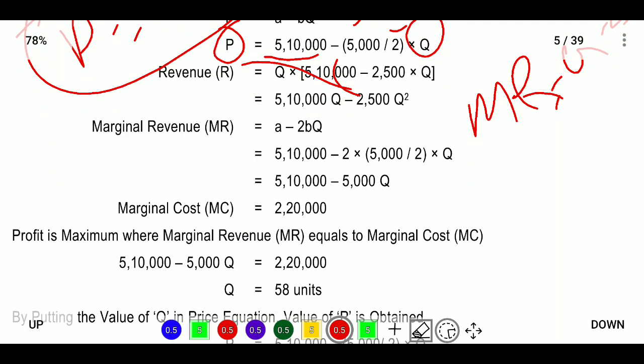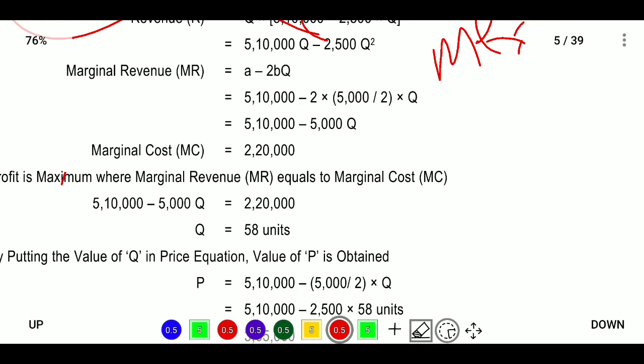From marginal revenue we will calculate the quantity. We know that marginal revenue is equal to marginal cost in the profit maximization period. So we know MR is equal to MC. We know the MC value and we will find the MR value.